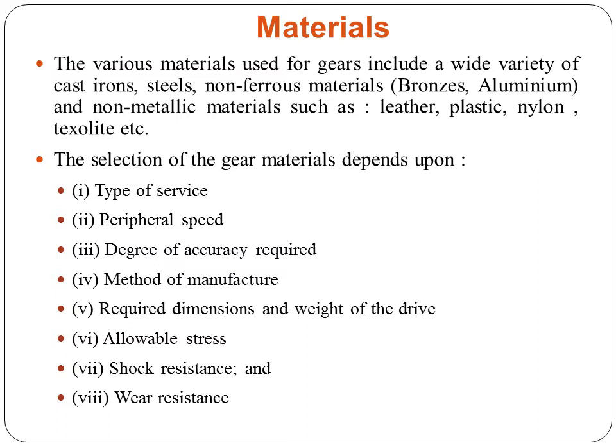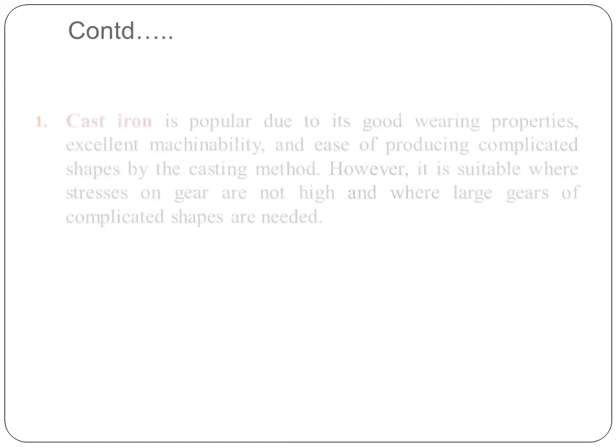So according to these factors, the material for gear manufacturing is selected.